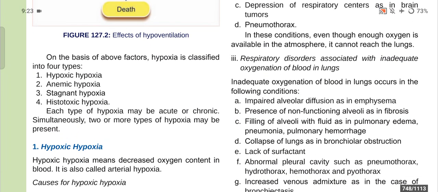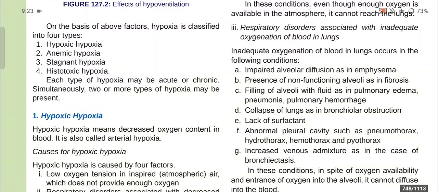And number three, respiratory disorders associated with inadequate oxygenation of blood in lungs.